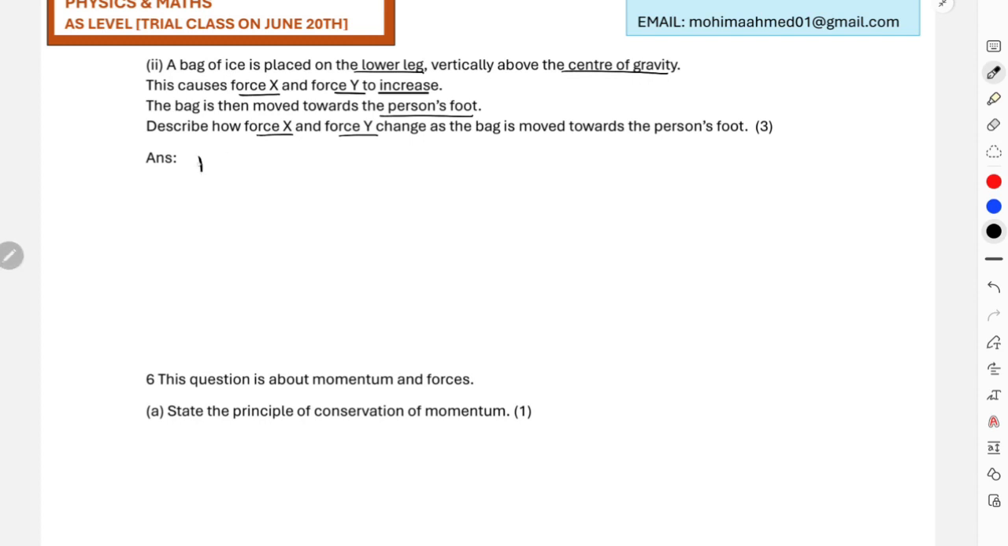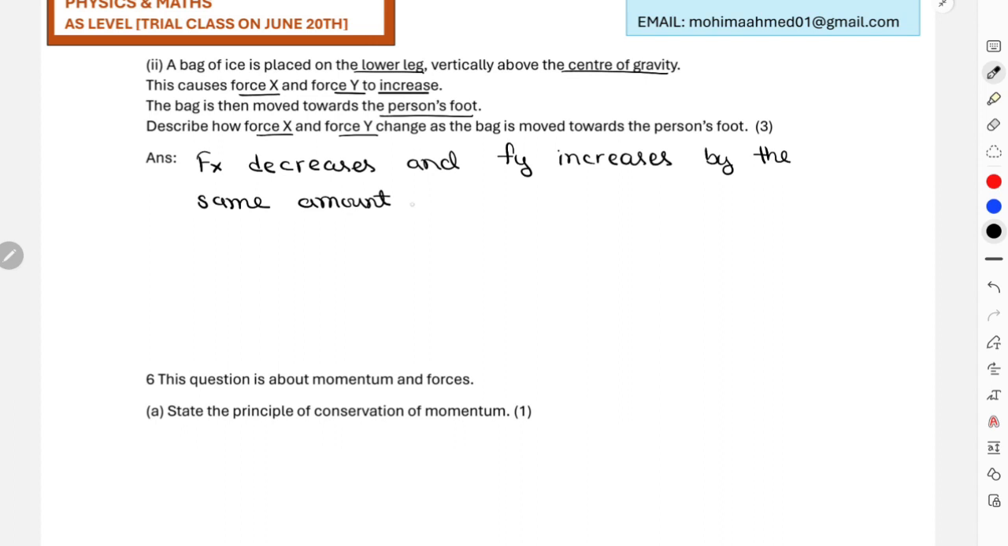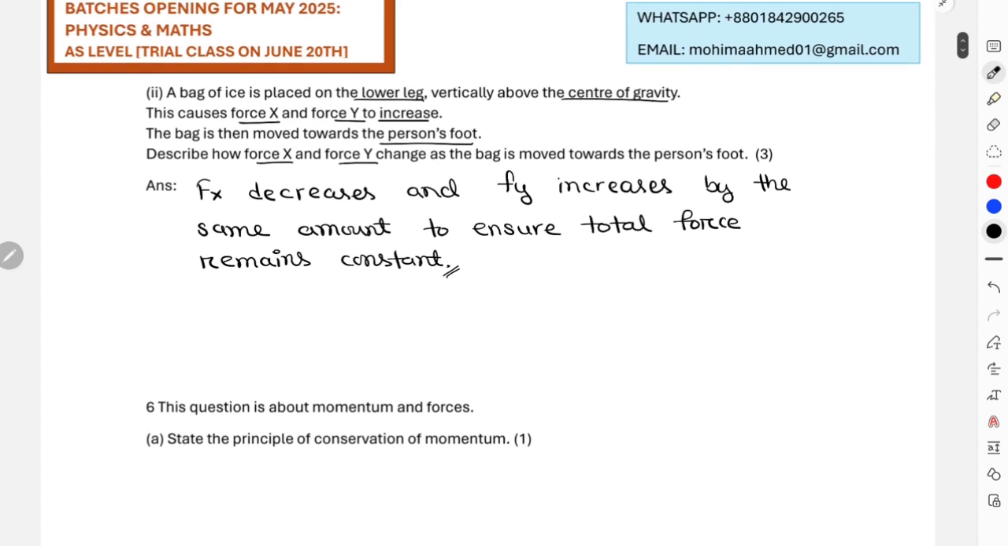So we'll write: X decreases, Y increases by the same amount, therefore total force remains constant. Okay, so this is it for your question.